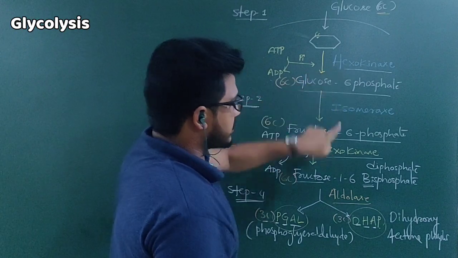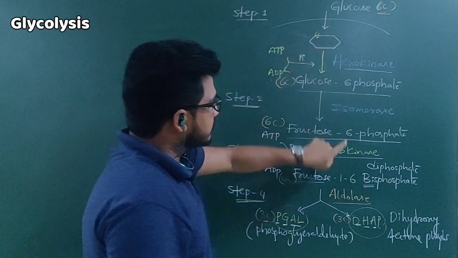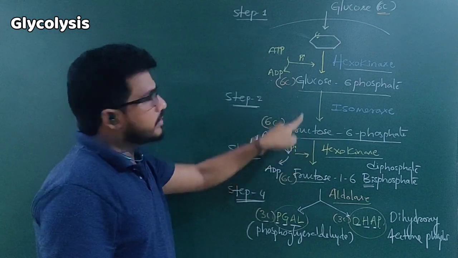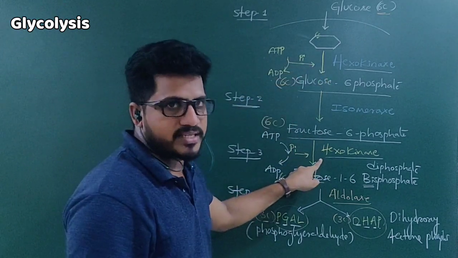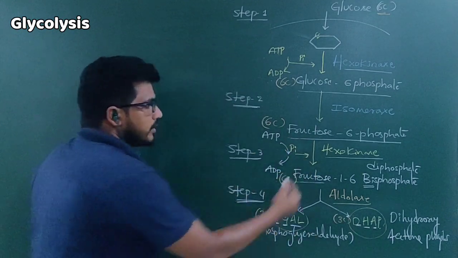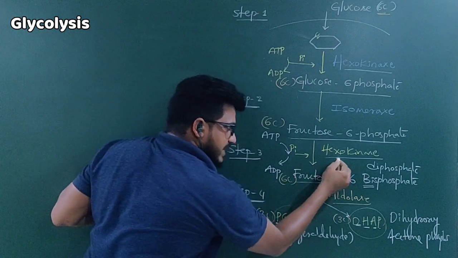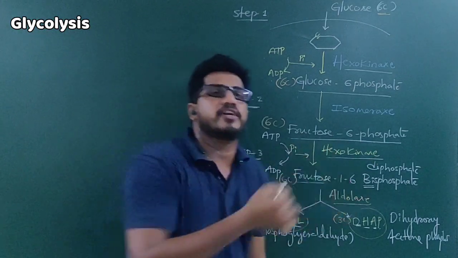This is also hexokinase, this is also hexokinase. But this hexokinase acts on glucose, this hexokinase acts on fructose. So this is aldose hexokinase, this is ketose hexokinase. Reason? Fructose is a ketose hexose. So by ketose hexokinase action, fructose 6-phosphate turns into fructose 1,6-bisphosphate.